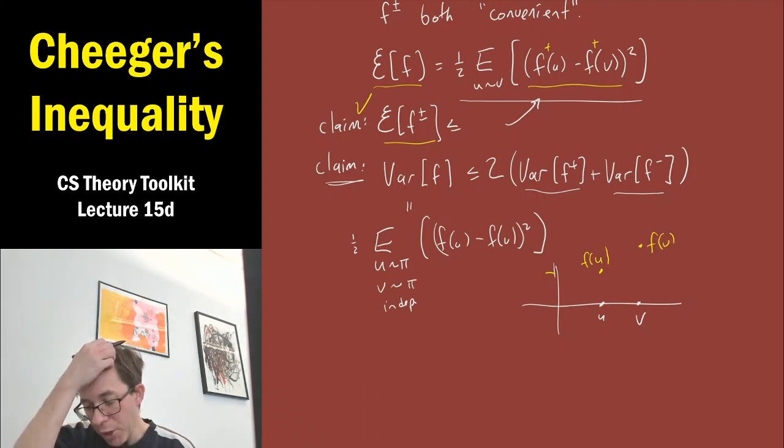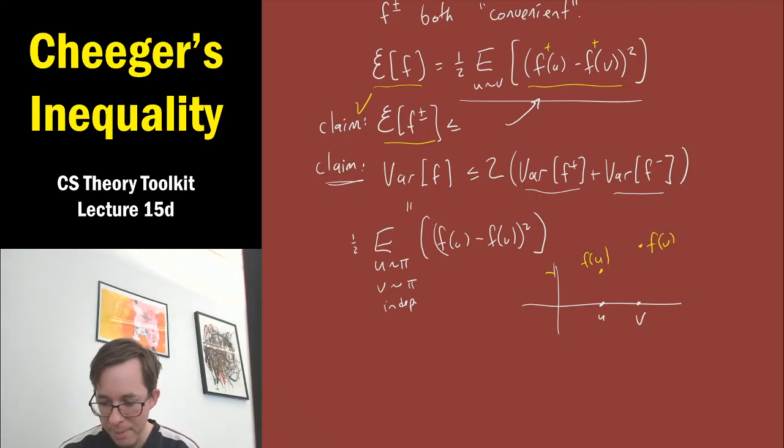Okay, so for each pair u and v, they contribute some non-negative amount to the variance of f. And you see, let's say they're both positive, then in the analogous expression for f plus, we'll be getting the same contribution, because f plus will have the same value at u and v if they're both positive, and so it'll make the same contribution to f plus.